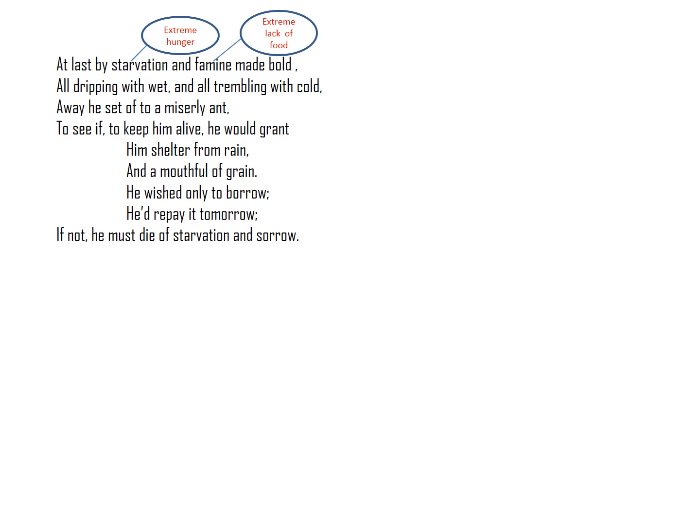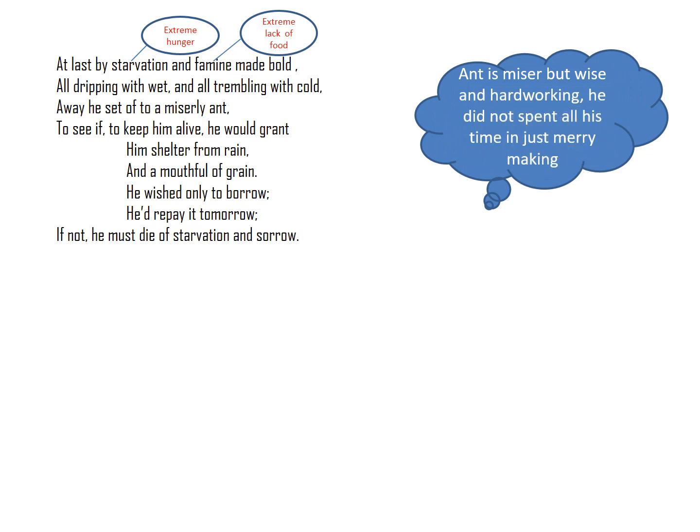Him shelter from rain and a mouthful of grain. He wished only to borrow, he'd repay it tomorrow. So he thought that he would just borrow something from the ant and he would repay. He will give back to the ant when he has. If not, he must die of starvation and sorrow. If the ant doesn't lend to him, he will die of starvation and grief. Okay, so here the ant is a miser but wise and hardworking. He has not spent all his time in just merrymaking and has also saved for the future.